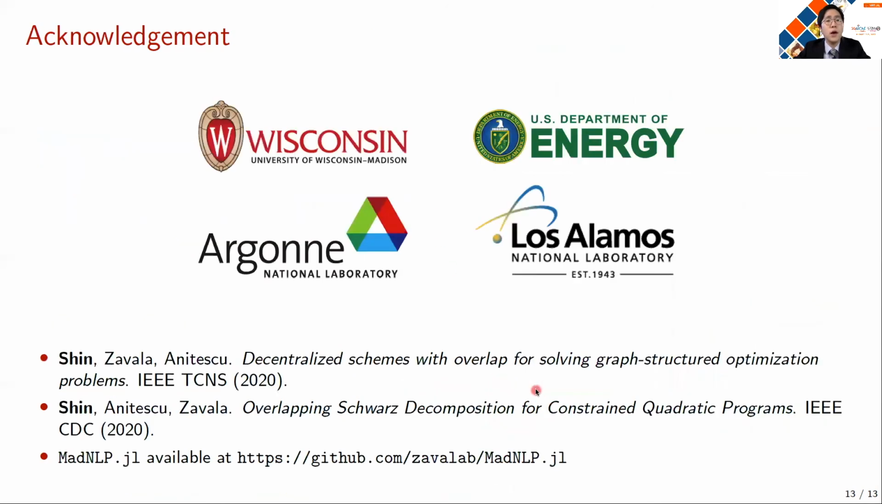So to summarize, these numerical studies demonstrate that with overlapping Schwarz, we can solve various challenging optimization problems that have been difficult to solve with centralized or conventional decomposition algorithms.